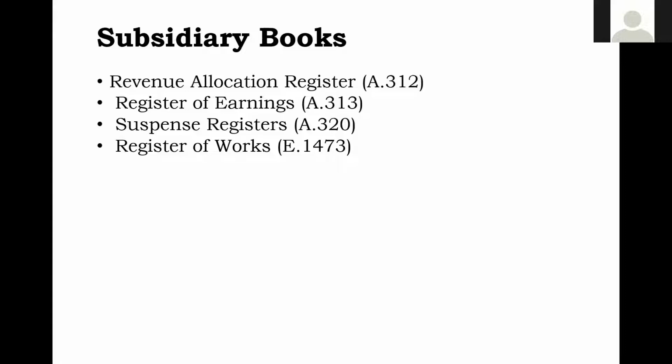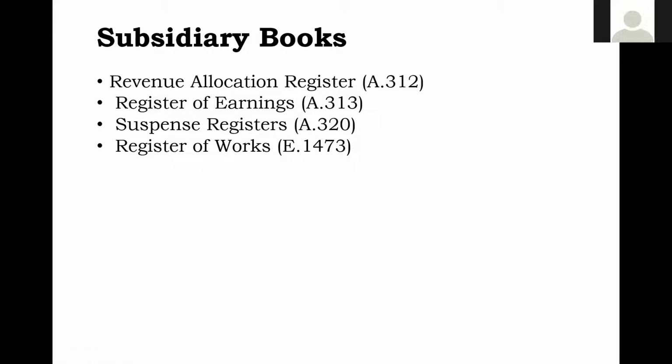For every work we give one folio, in which at the top is our estimate amount, and this year's estimate outlay, and how much we have spent this year against the outlay, we can see. And right from the beginning of the work till now, how much we have spent.